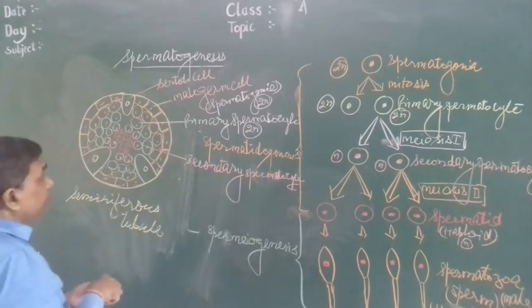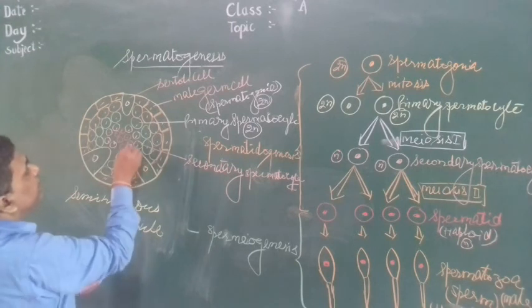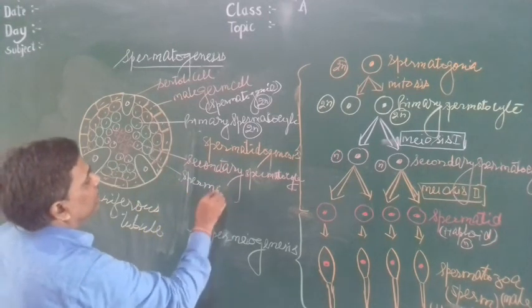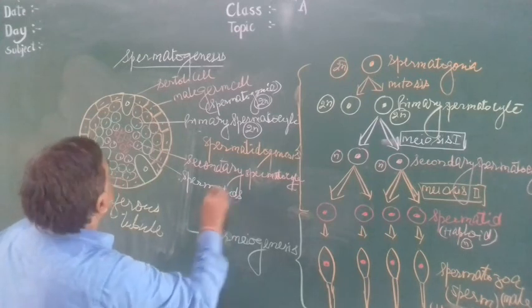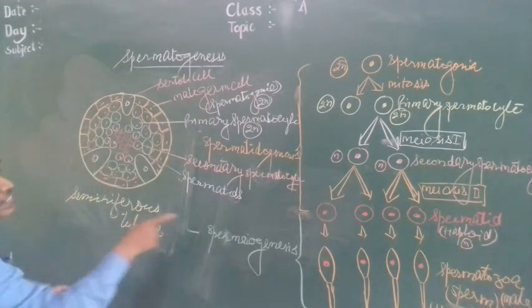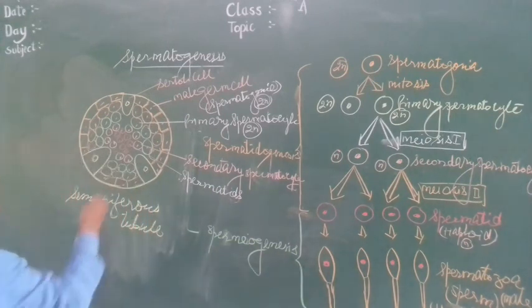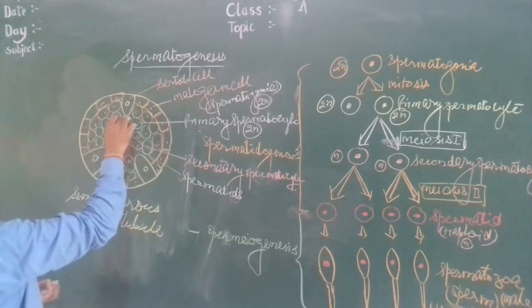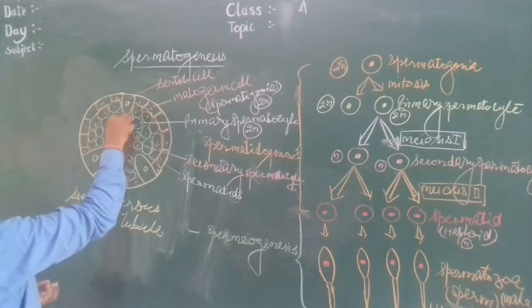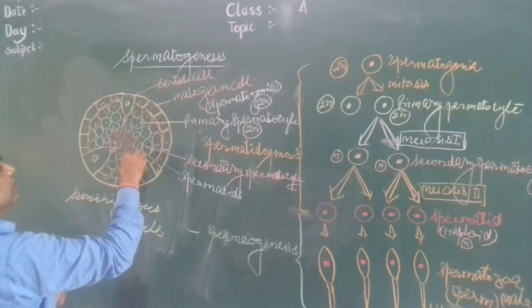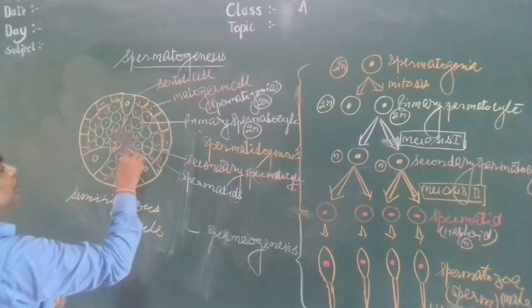These are spermatids, and these spermatids undergo spermiogenesis, then develop into spermatozoa. Here you can see spermatozoa, here spermatozoa, spermatozoa.